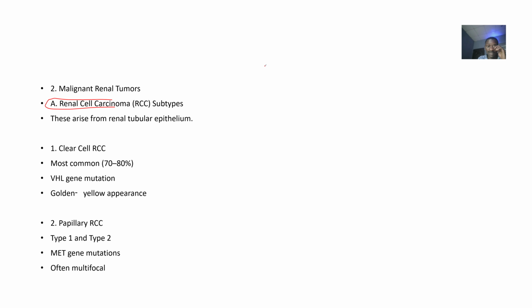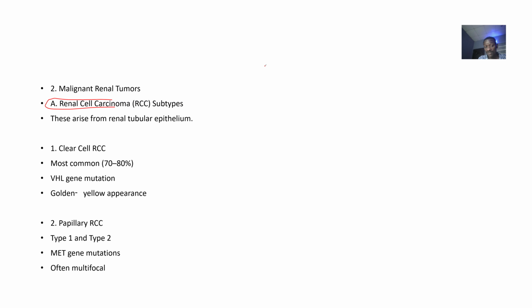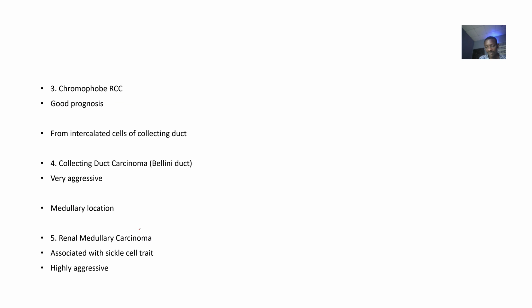Under the renal cell carcinomas, we have about 8 examples. The first one is clear cell renal cell carcinoma. Second, we have the papillary renal cell carcinoma. Third, the chromophobe renal cell carcinoma. Fourth, the collecting duct carcinoma.